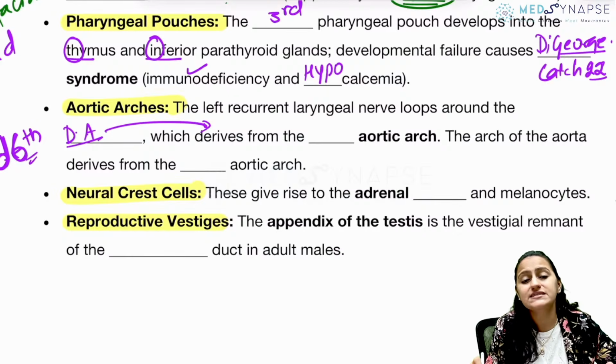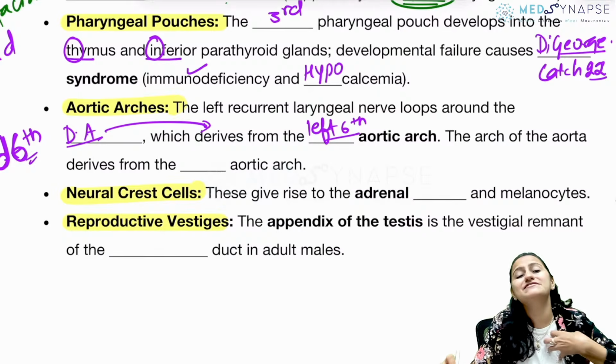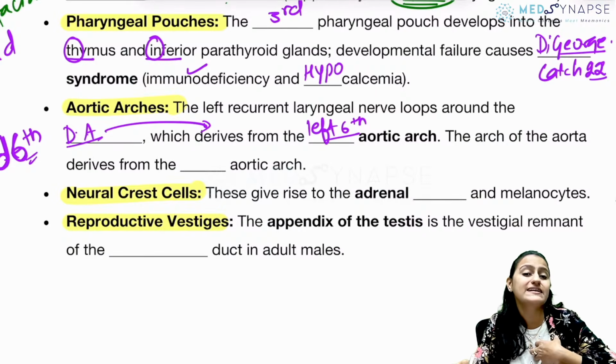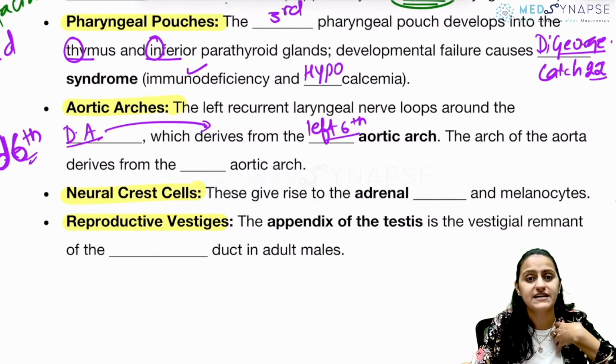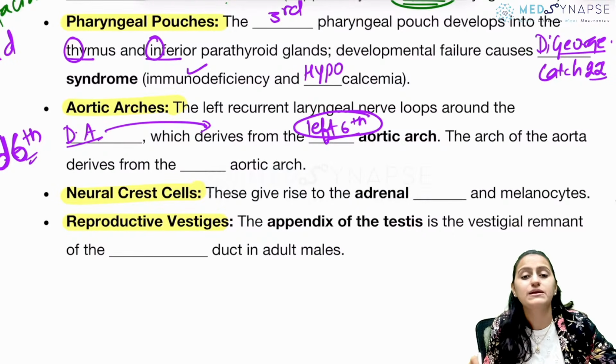And what sixth arch? The left or the right? Very specifically, remember, it is the left sixth aortic arch, right? Connecting the aorta and the pulmonary on the left side. So that is left sixth aortic arch. Very, very important and frequently asked.